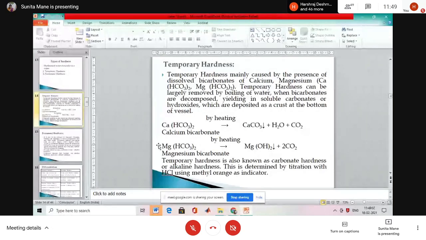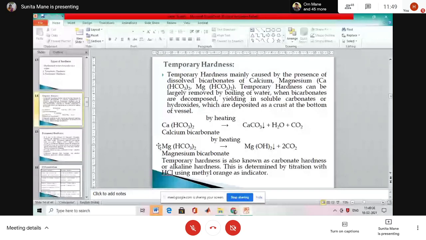Okay, write down the second one, magnesium bicarbonate. Write down the reaction, students. Magnesium bicarbonate by heating gives the formation of magnesium hydroxide plus 2CO2. Okay, temporary hardness is also known as carbonate hardness or alkaline hardness.